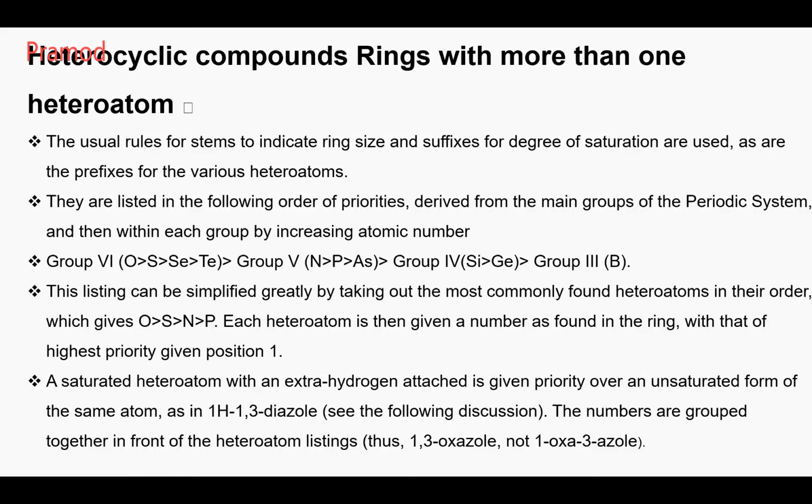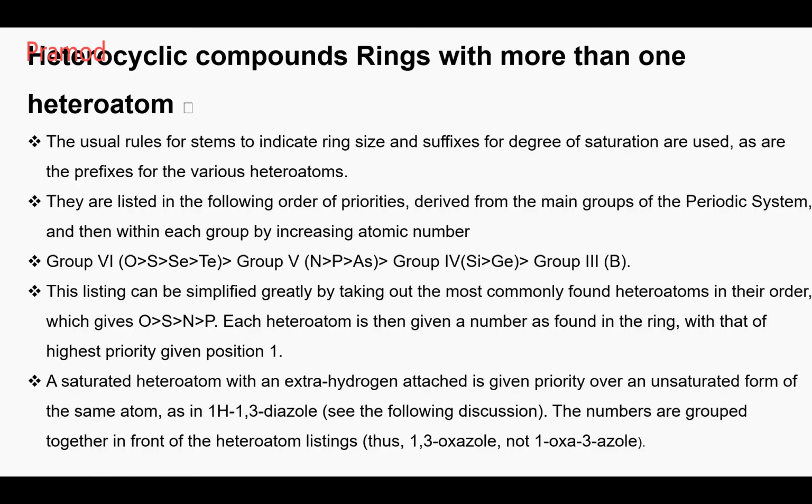Heterocyclic compound: a ring with more than one heteroatom. The usual rules for terms to indicate ring size and suffixes for degree of saturation are used, as are the prefixes for the various heteroatoms. So what are the prefixes? Oxygen means oxa. Nitrogen means aza. The ring size and the positions are determined by the numbers, and these are all written as prefixes.